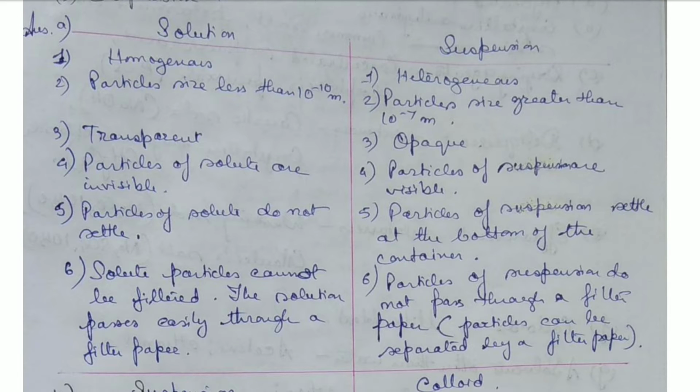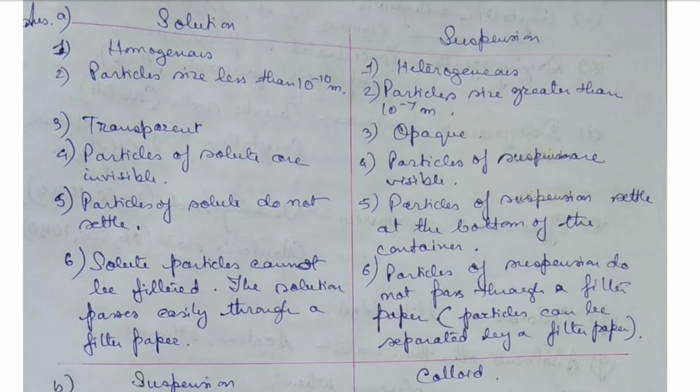The particles of the solute are invisible in a solution, whereas in a suspension they are visible. The particles of a solute do not settle down in case of a solution, but in a suspension they settle down at the bottom of the container. In case of a solution, the solute particles cannot be filtered because they dissolve. This is a homogeneous mixture. We cannot separate the solute from the solution by the process of filtration.